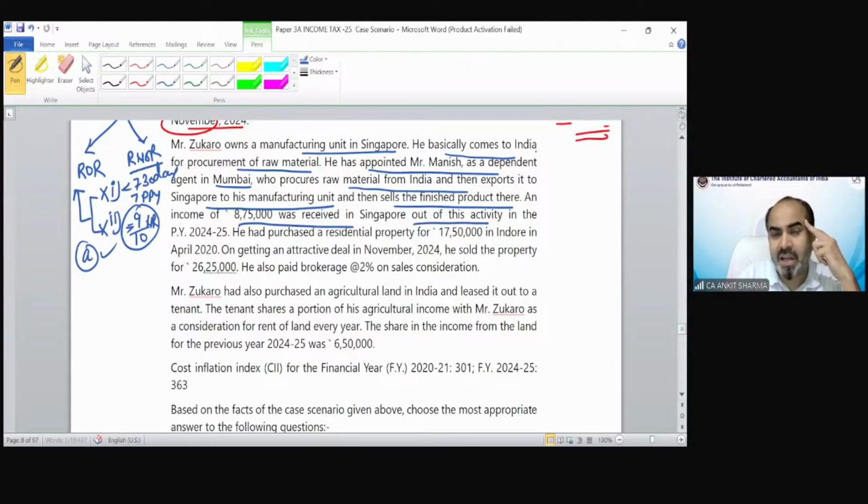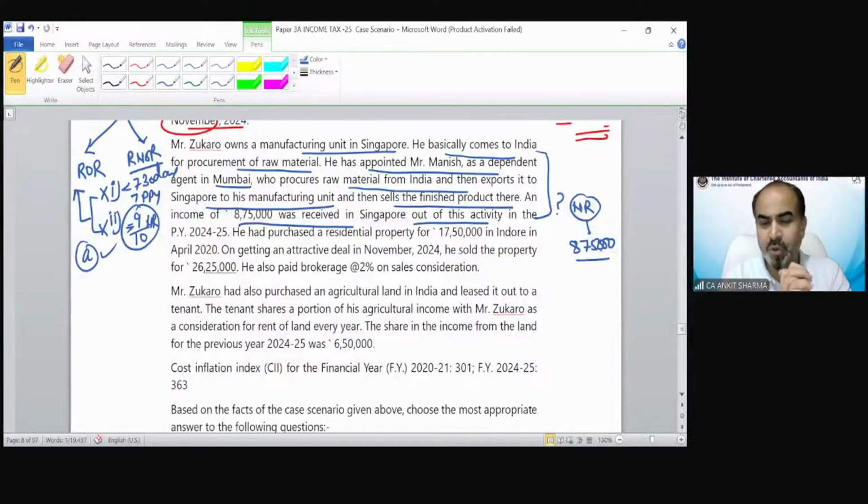So technically, the question is asking regarding this activity, suppose he is a non-resident. For answering question number 2, suppose he is a non-resident, whether this 8,75,000 is going to be taxed in India or not. If he is a non-resident, only two kinds of income are going to be taxed in India. One is income that arises in India, the other is income received or deemed to be received in India.